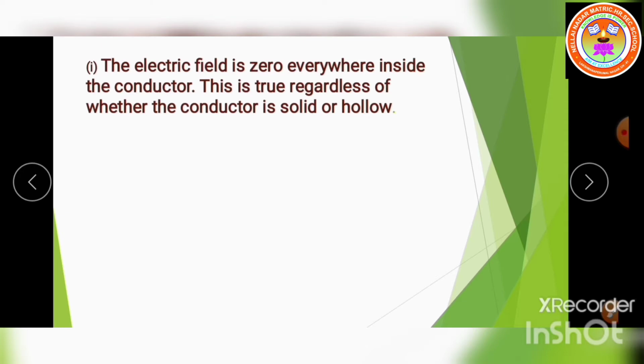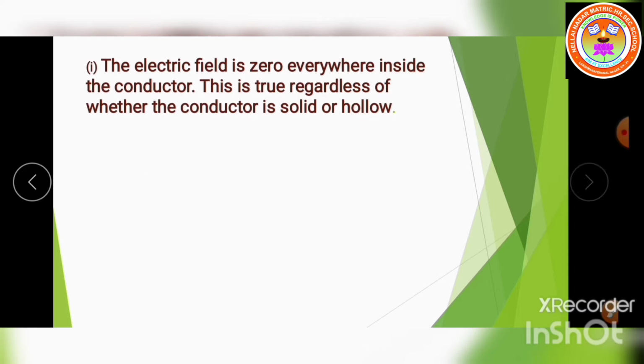The first property is that the electric field is zero everywhere inside the conductor. This is true regardless of whether the conductor is solid or hollow. Whatever the shape we have taken, also listen, here the electric field is zero.